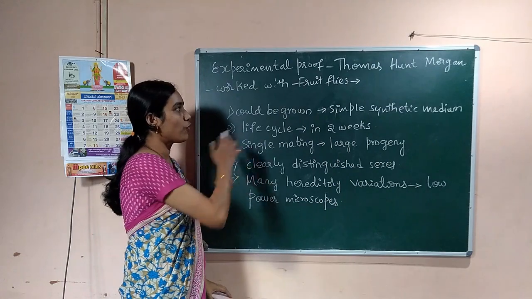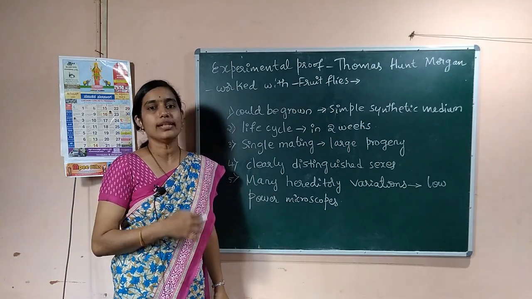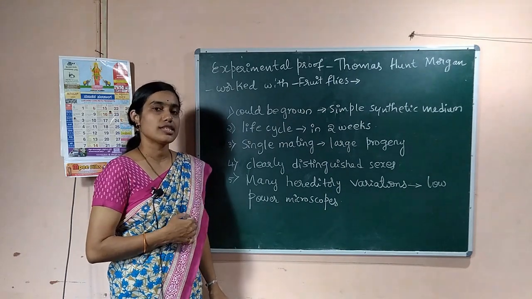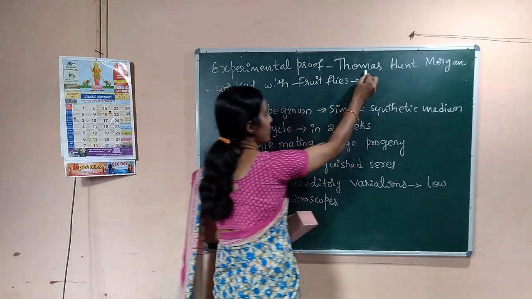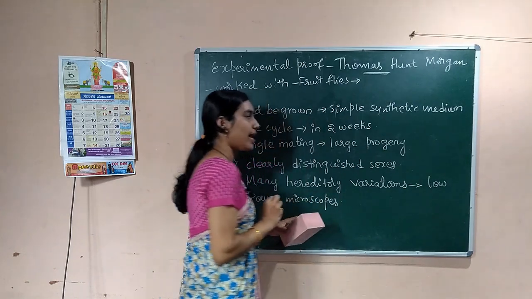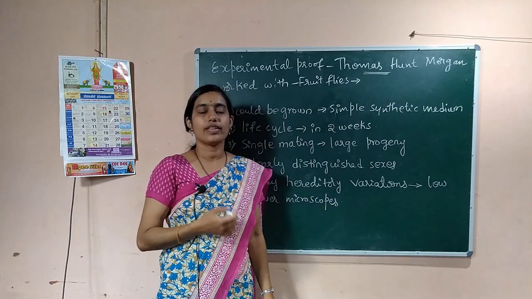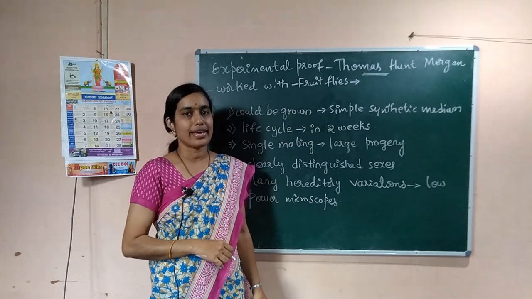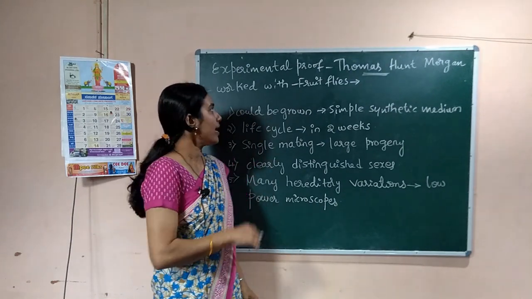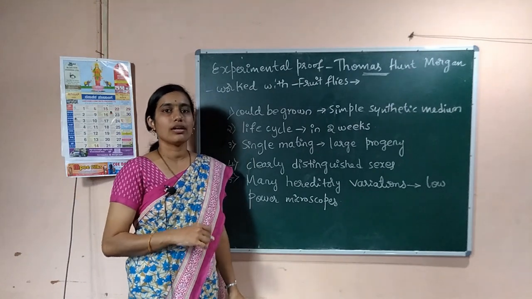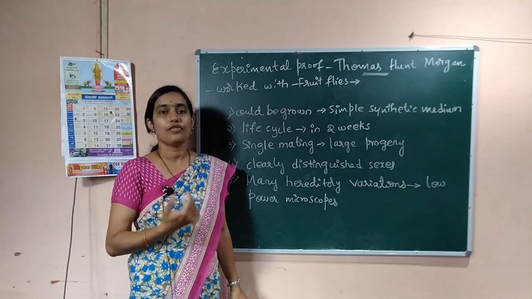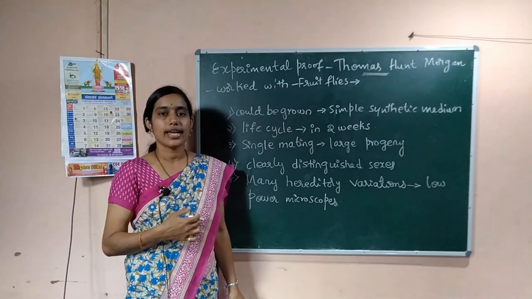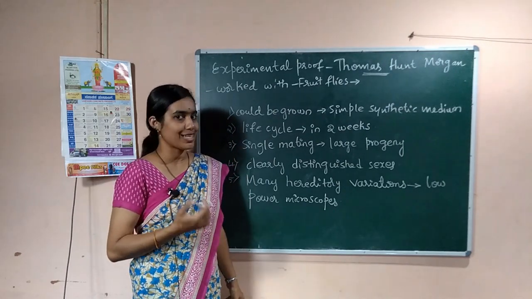Experimental proof for the chromosomal theory of inheritance was given by a scientist called Thomas Hunt Morgan. Morgan gave the experimental proof of this theory, and he worked with tiny fruit flies. He used tiny fruit flies for his experiment.